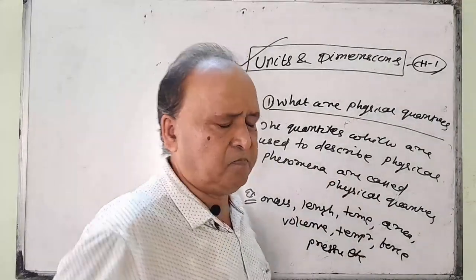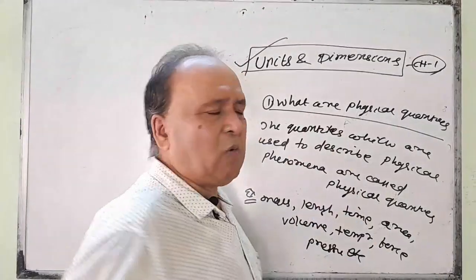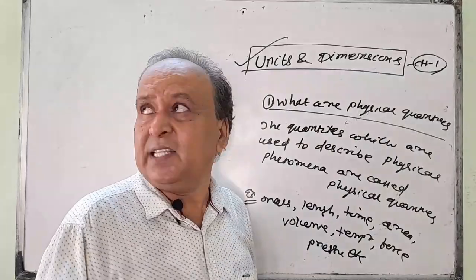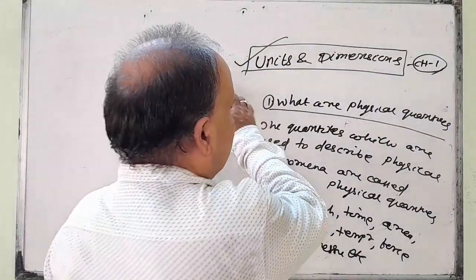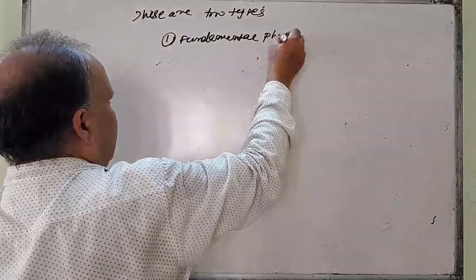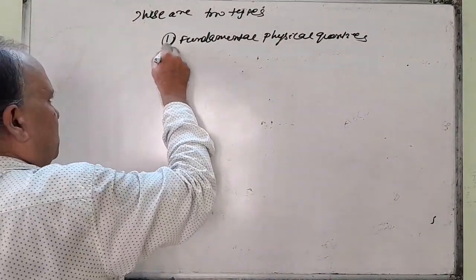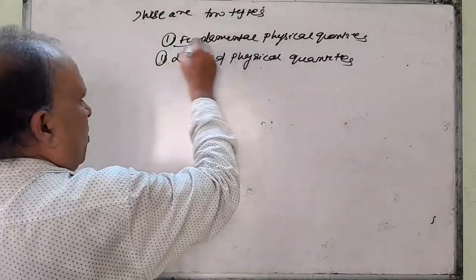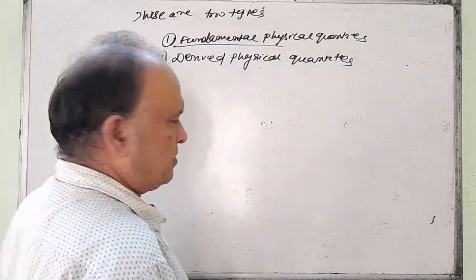Again, physical quantities are of two types: fundamental physical quantities and derived physical quantities. What are fundamental physical quantities?